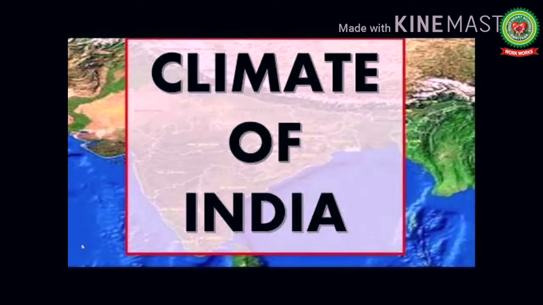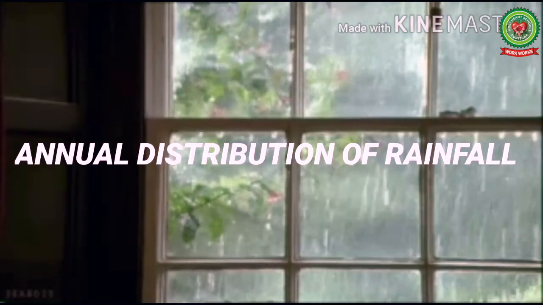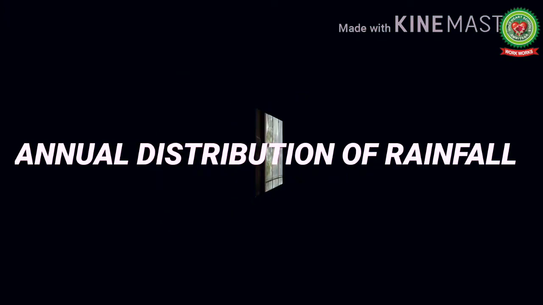Today is the last day with our topic Climate of India. In earlier videos, we have already learned about the factors affecting the climate of the place. We have also learned about the different seasons found in India. In today's video, we will be learning about the annual distribution of rainfall in the various parts of our country.